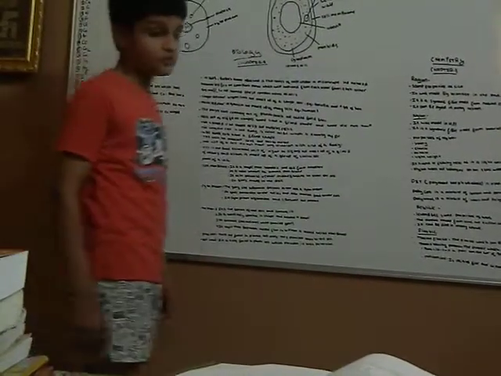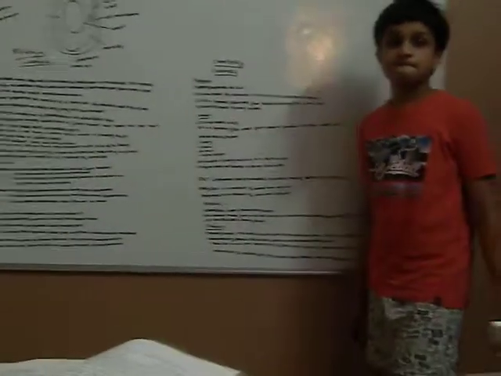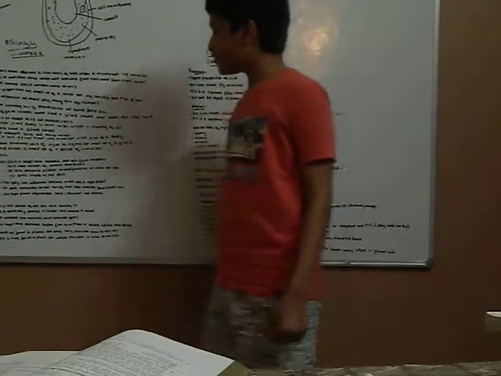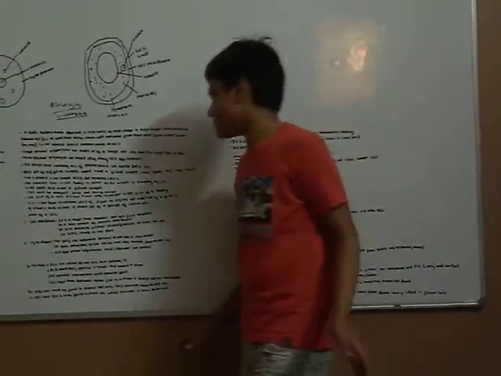The cell is the basic structure of the body, as the organs are made up of a group of cells, and the tissues are made up of a group of cells which are of the similar kind.